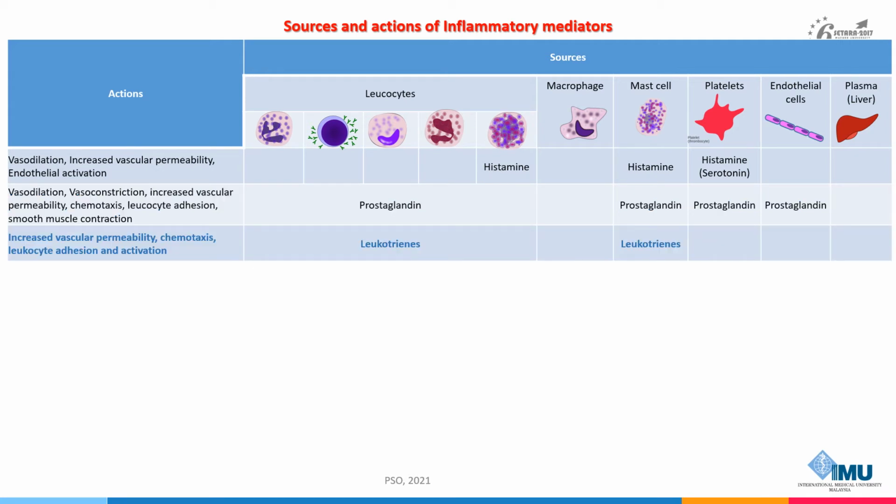The leukotrienes are also lipid mediators produced from arachidonic acid. They are produced in leukocytes and mast cells and are involved in vascular and smooth muscle contraction, and also they recruit the leukocytes.